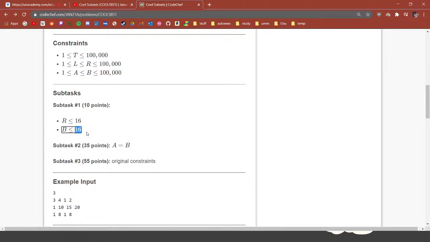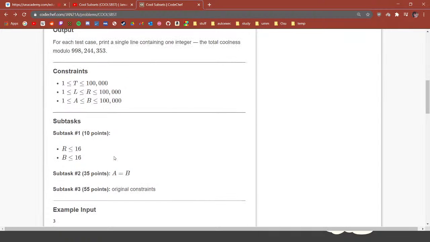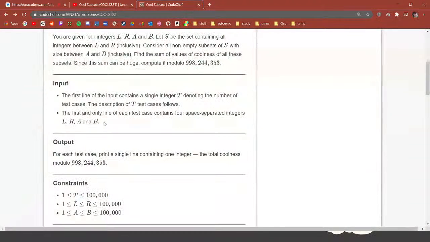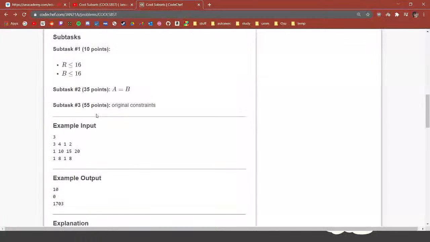This basically means you have to naively, brute forcefully compute the solution, right? Subtask 2 is given A is equal to B. This is basically a hint that you should first try to cover the case when A is equal to B, and then you should go to the case where A is not equal to B, and we have to find the sum of the coolness from A to B, right?